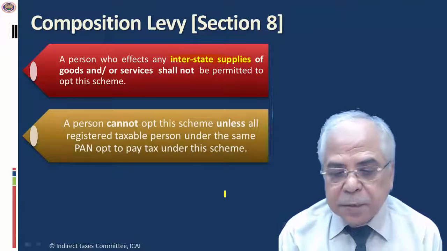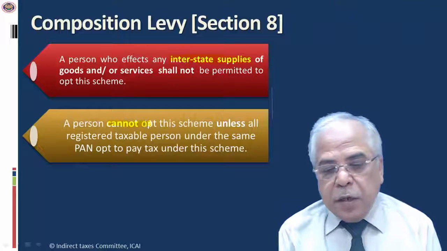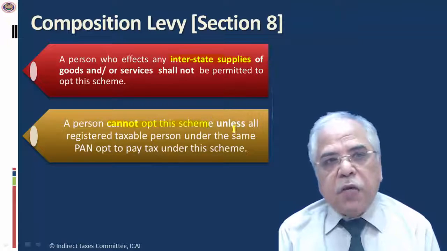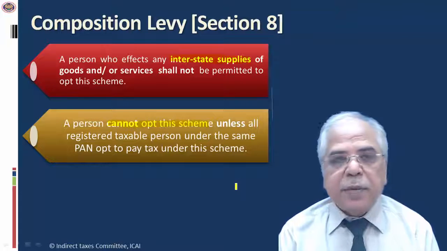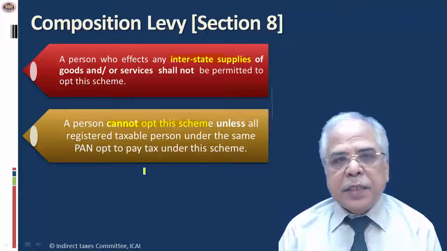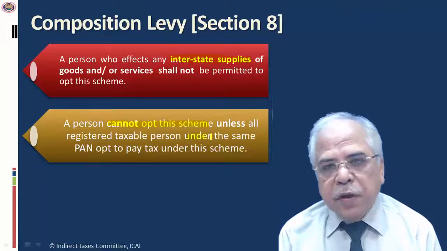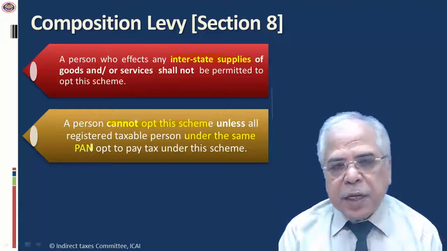Then the second condition is that a person cannot opt for this scheme if his turnover exceeds 50 lakh with regard to all registered taxable persons under the same PAN number. Meaning thereby, let us say I am a service provider who is having 4 offices in India, maybe in the state of Delhi, Bombay, Calcutta and Madras.